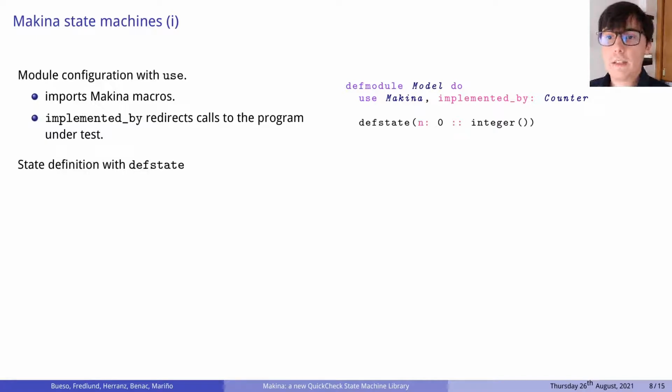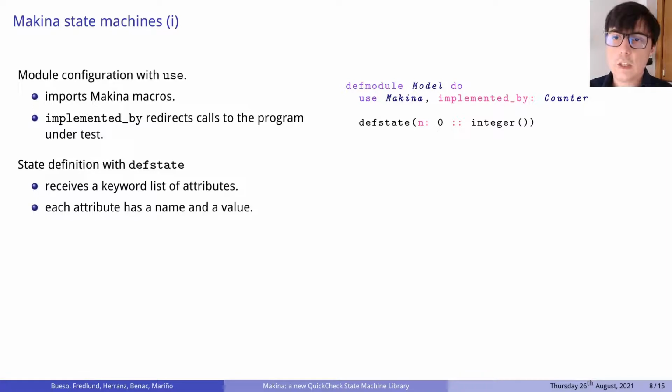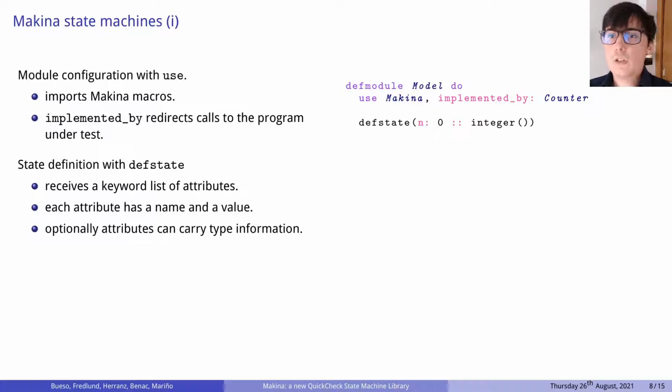To define the symbolic state of the state machine, we will use DefState. This macro receives as arguments a keyword list of attributes. Each of the elements of this list has the name of an attribute and its initial value. Optionally, the user can provide typing information to improve error detection.